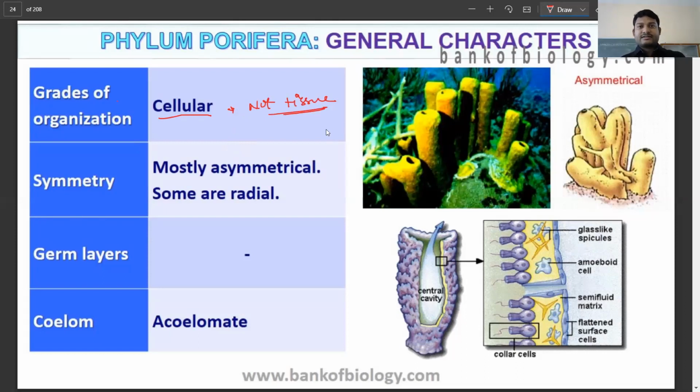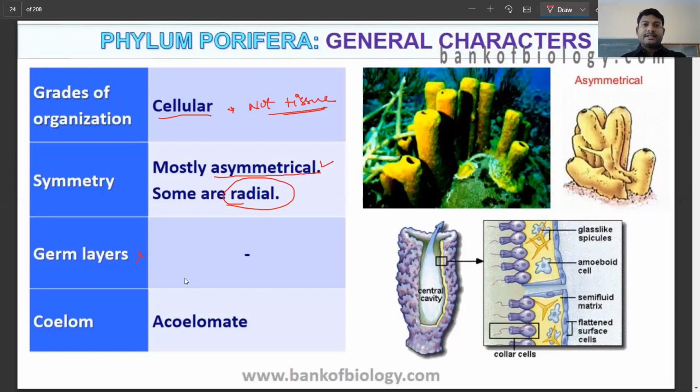Now, when we talk about the symmetry of the organism, a mirror image, left and right, which we talked about yesterday, here we do not see symmetry in most of the organisms. Most of them are asymmetrical, while some of them are radially symmetrical, but asymmetric is more common. Germ layers, we don't see any, because there is no tissue level or even organ level of organization. As we have a cellular level of organization, the germ layers simply cannot be defined here.